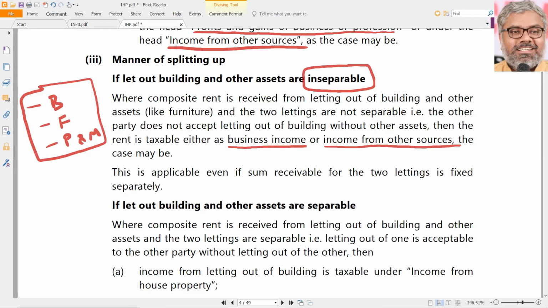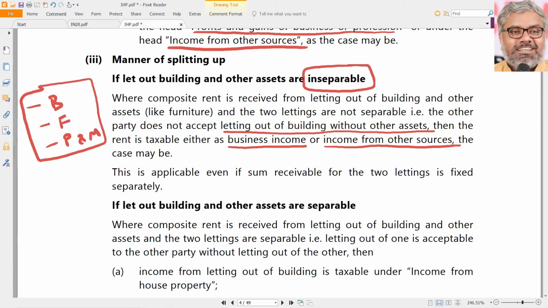So when we cannot separate that and we cannot let out the building without the other assets, can the cinema theater be taken out of all furniture and a blank cinema theater be given? Not possible. That means basically there is an inseparability of the building and other assets.